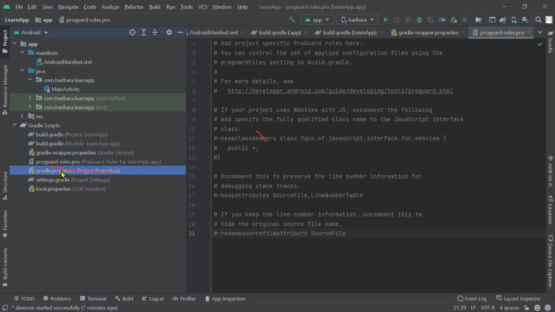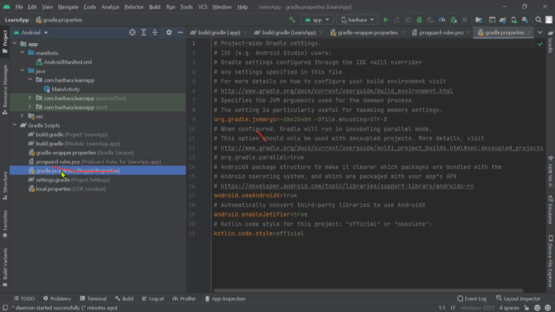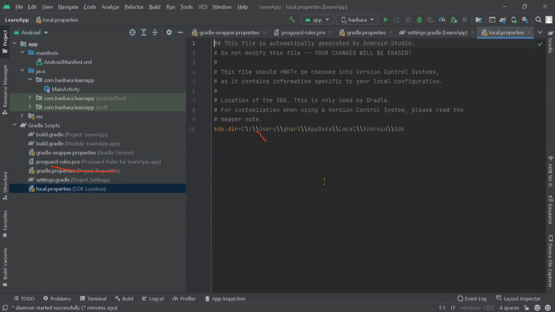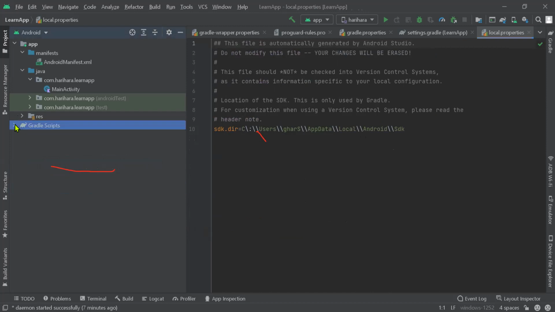Okay, and again, this is the Gradle properties. We don't have to do anything; they will handle all that for us. Settings.gradle: sometimes we will use it, but it's also not in use for us. Okay. Local properties are also not in use for us. They will handle all that for us. Okay, so we finished the Gradle scripts.